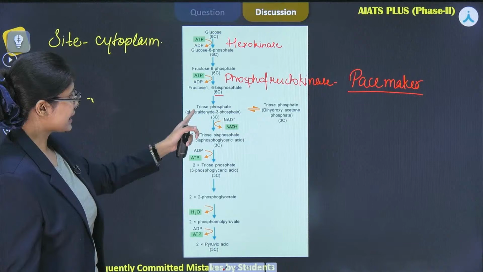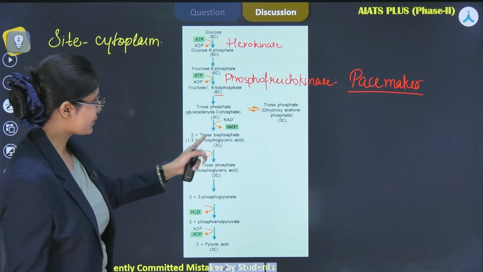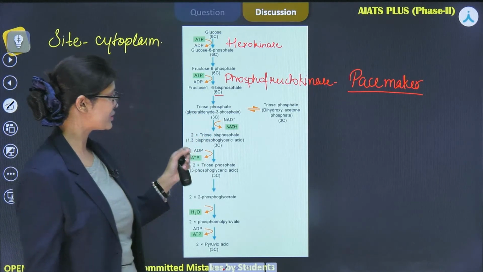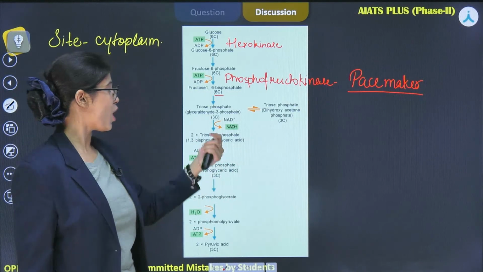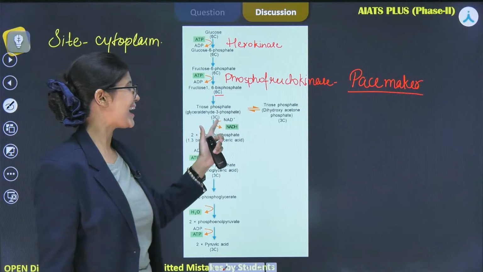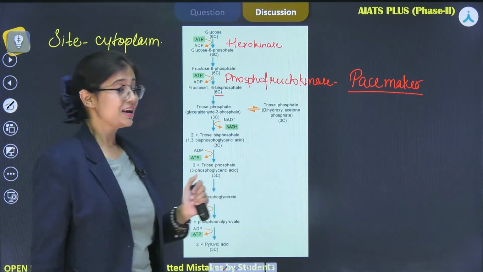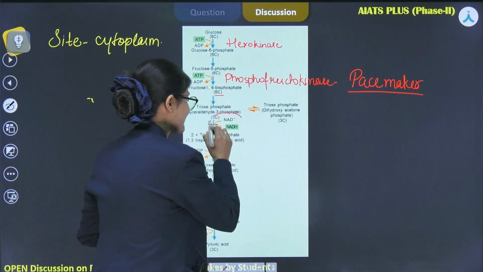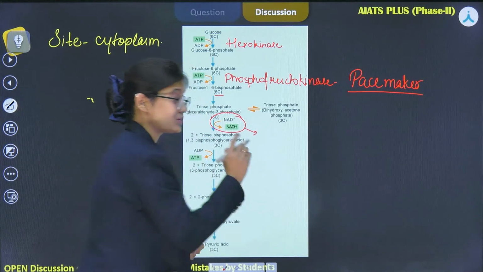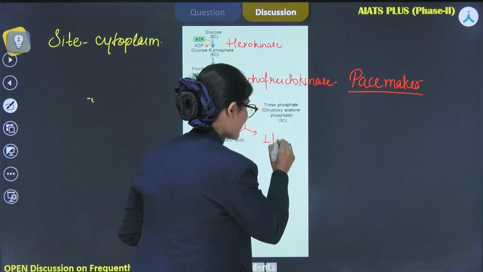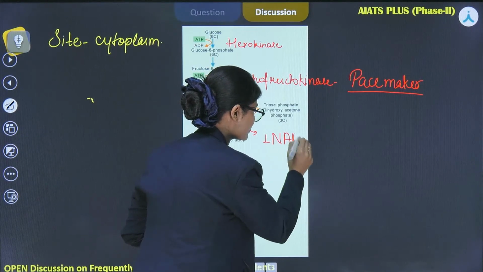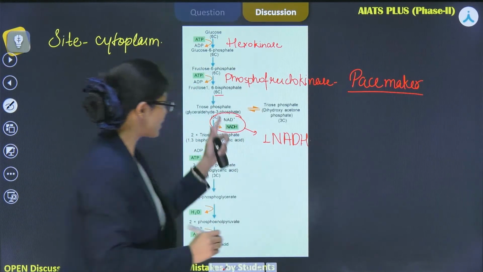Now let's see that glyceraldehyde 3-phosphate is getting converted into 1,3-bisphosphoglyceric acid by the formation of NADH from NAD positive. So we can see that during the process of glycolysis, 1 molecule of NADH is produced from this reaction.